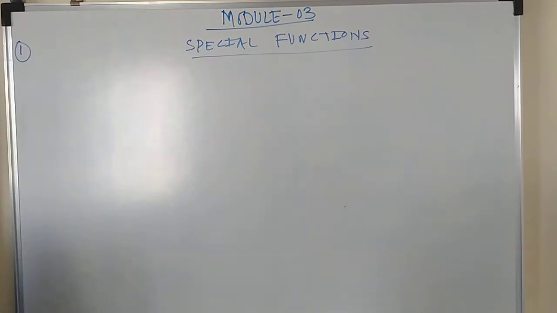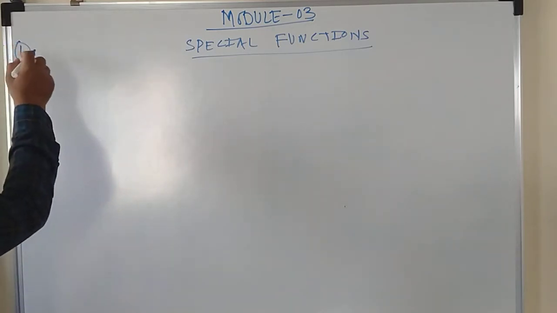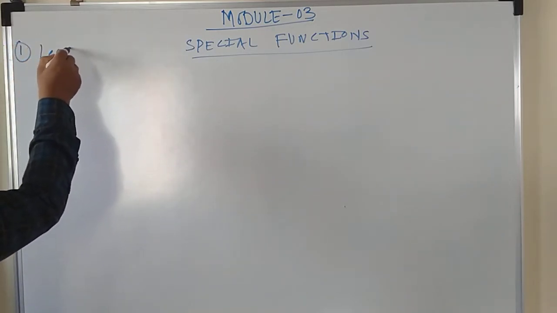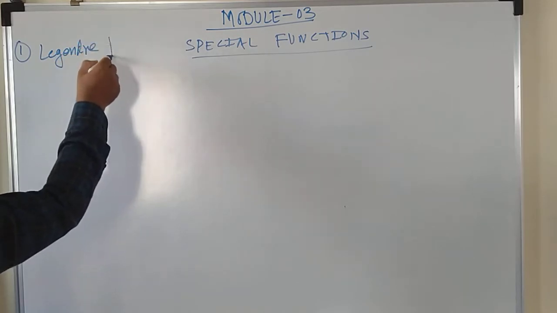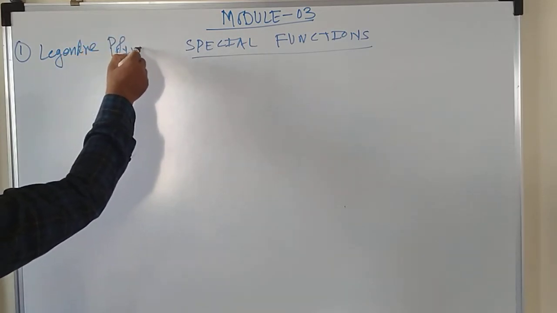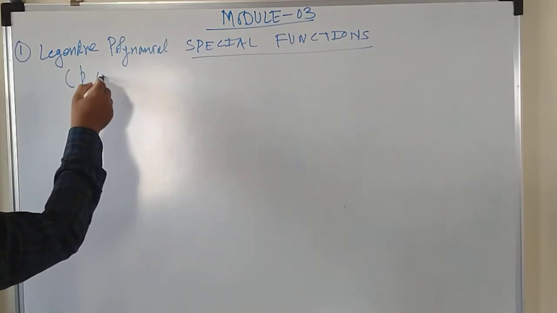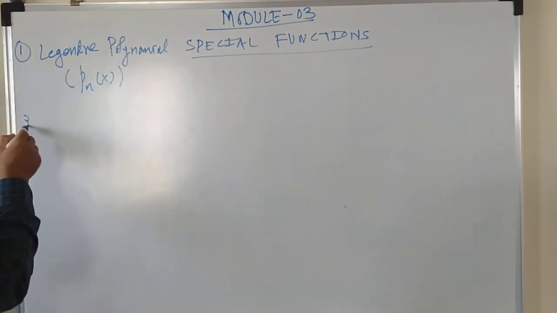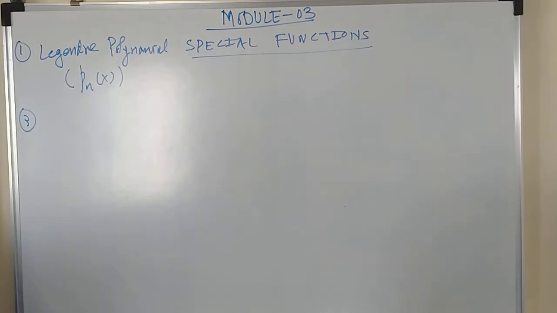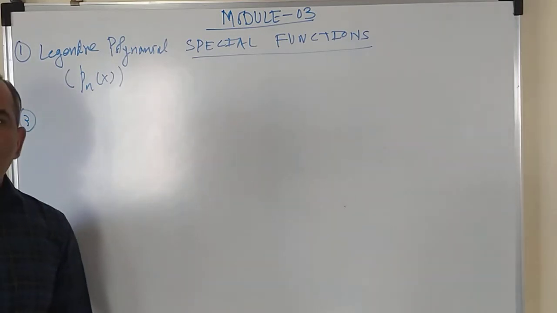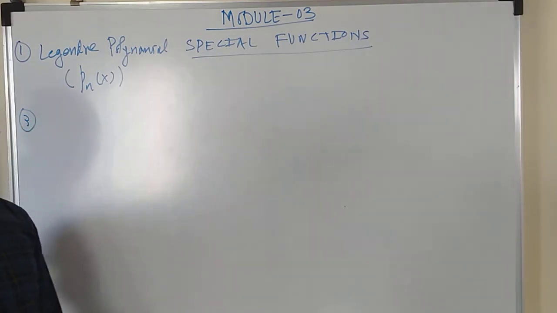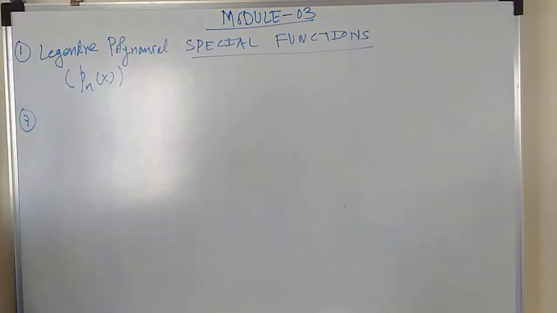Of course, in the special functions we have to study special functions only, and there are various kinds of special functions like the Legendre polynomial. This is denoted by the letter Pn of x, and we have to study the generating function, Rodriguez formula, its differential equation, its orthogonality property, right?